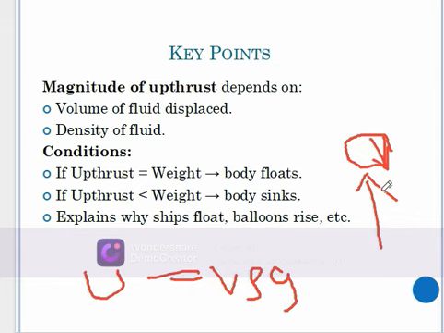So if upthrust is higher than or equal to the weight of the body, the body will float. If the weight of the body is larger than the upthrust, the body will sink. So we'll look at these applications later in the chapter.